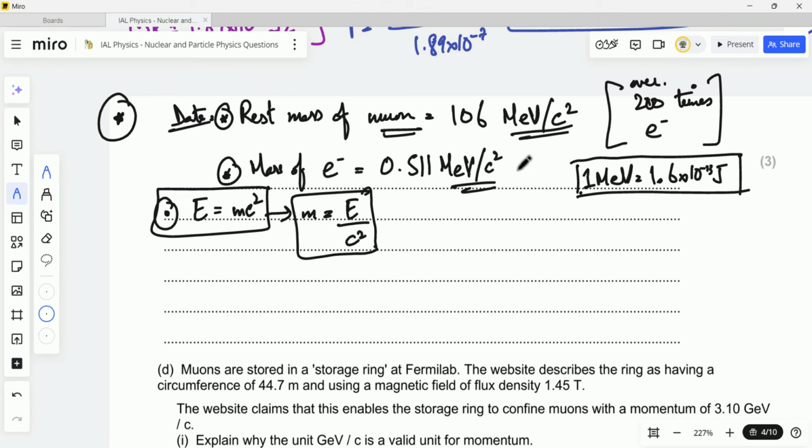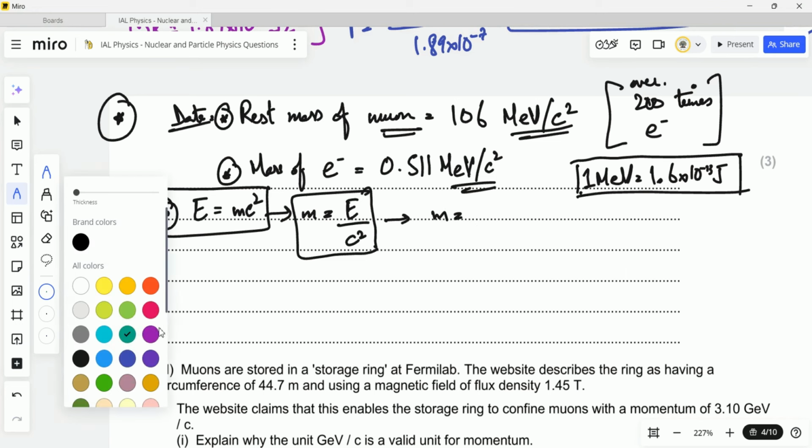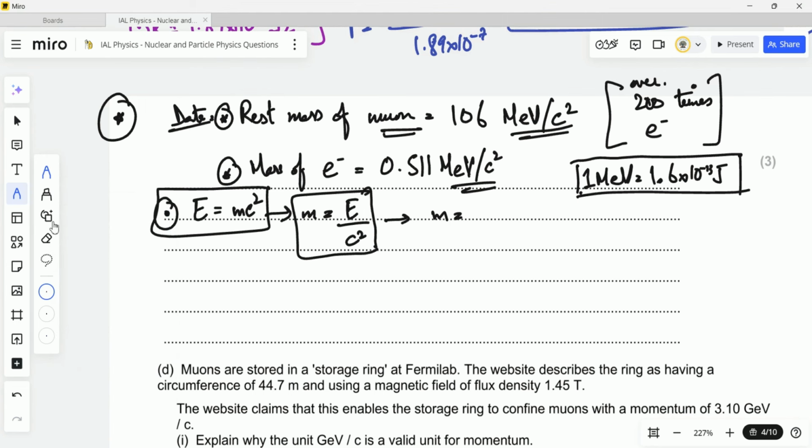Using all of this data, let's convert the mass of muon into kg. The mass provided to us is in mega electron volts per c square, so how will I convert it? I'm going to write all these values over here. The mass will be in kilograms. The mass provided is 106.